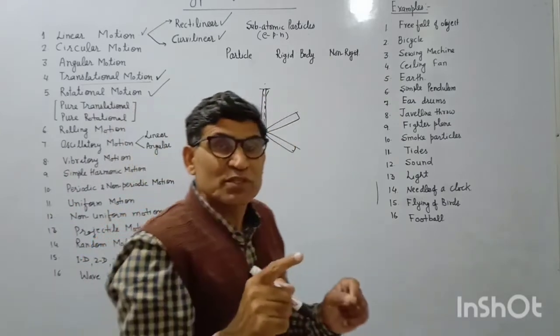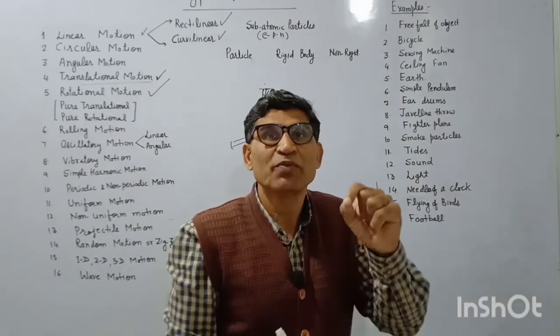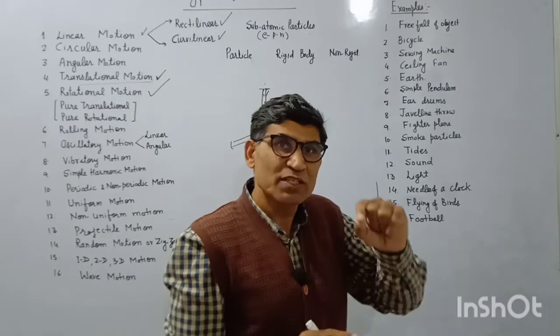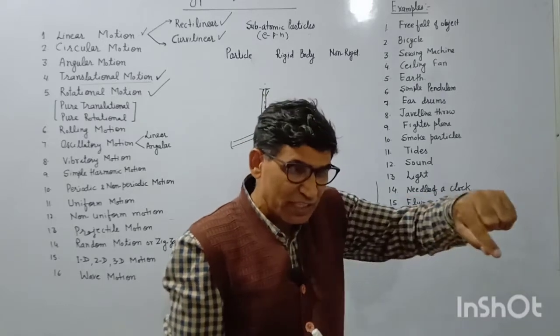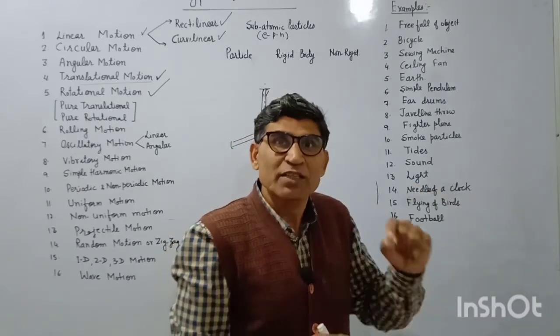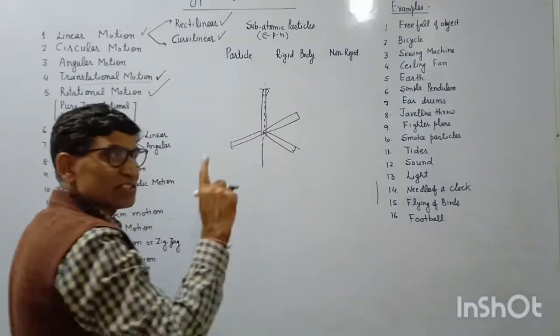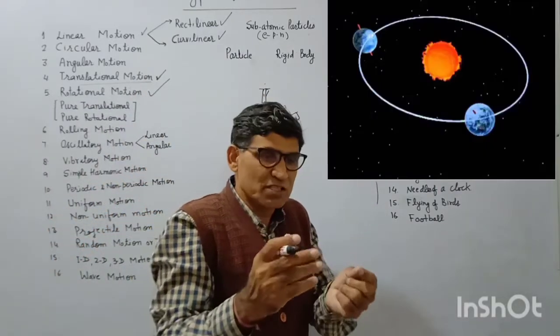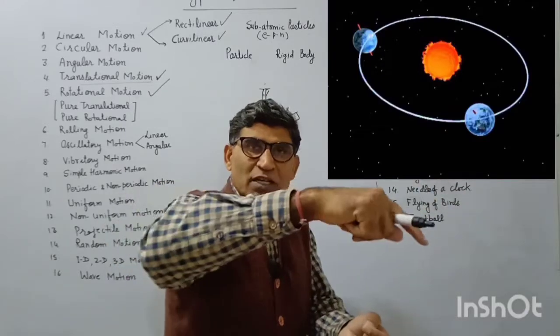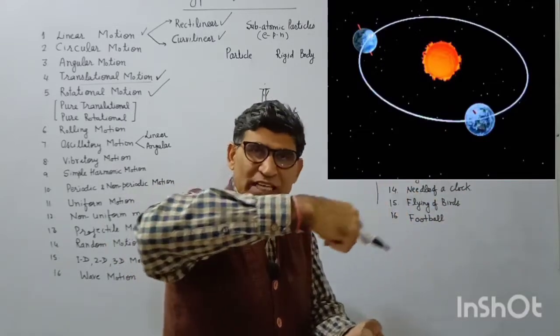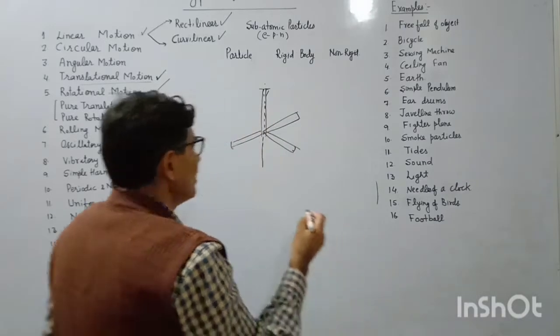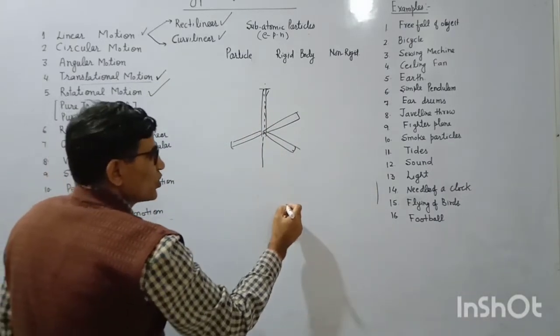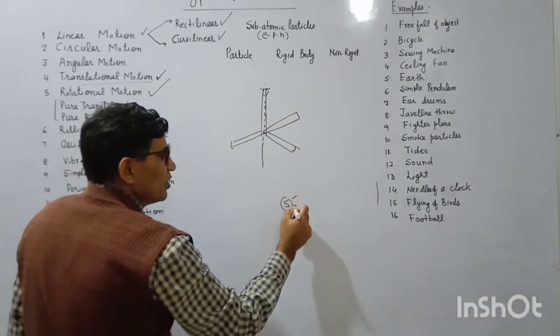But sometimes the axis of rotation may not be fixed. If the axis of rotation is also moving with a certain velocity or speed, the body has translational as well as rotational motion. For example, Earth. Our Earth is moving around the sun in a circular, or you can say elliptical, path. So it has translational motion. Suppose this is the sun.